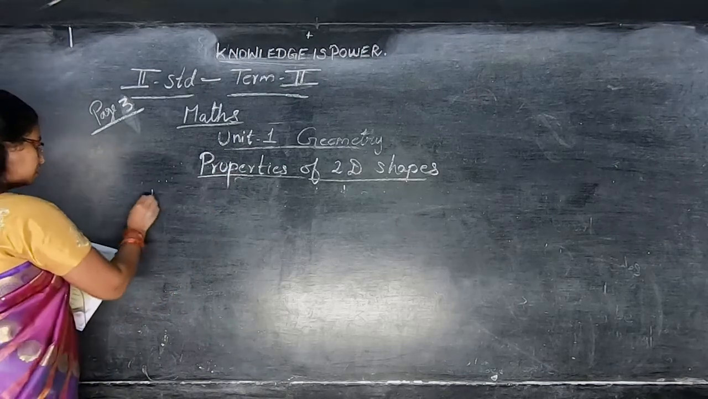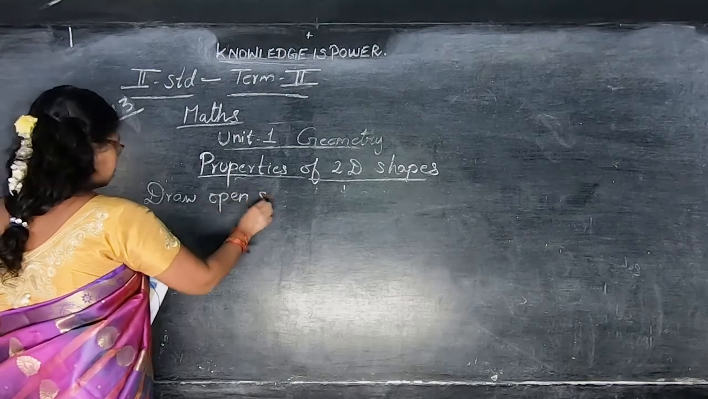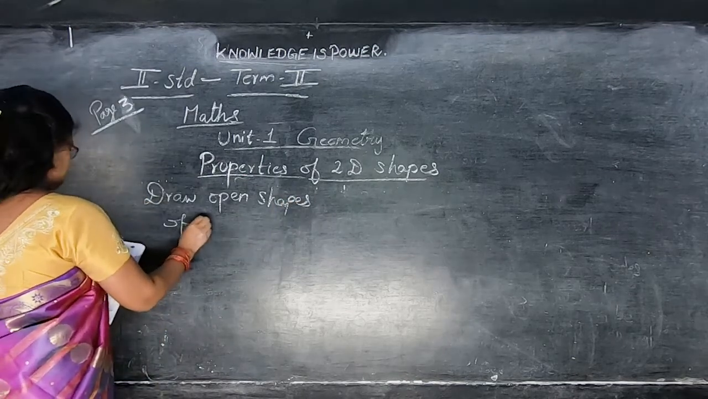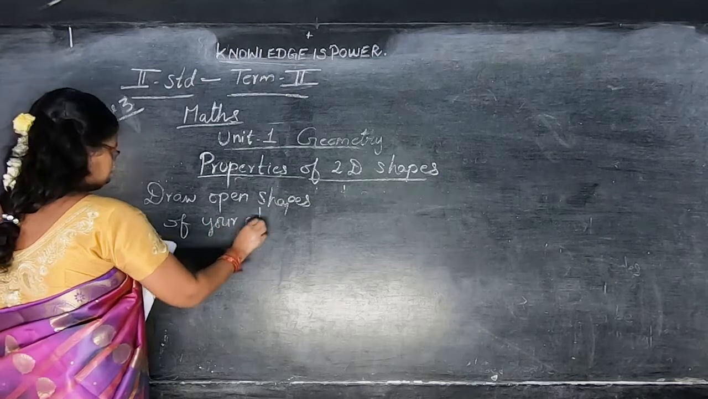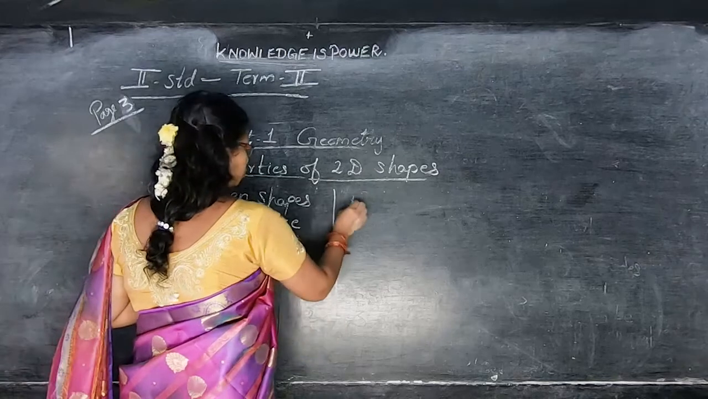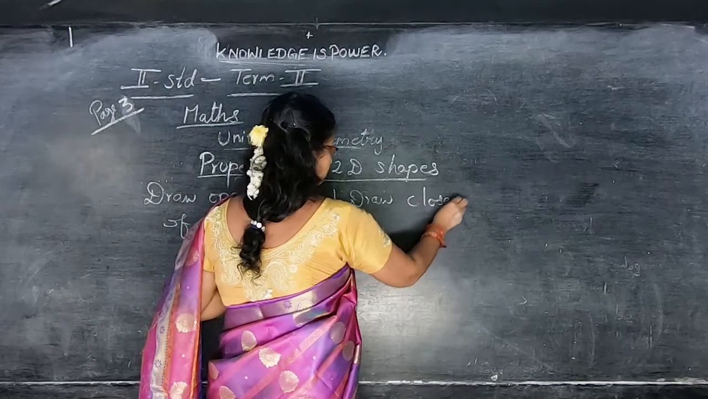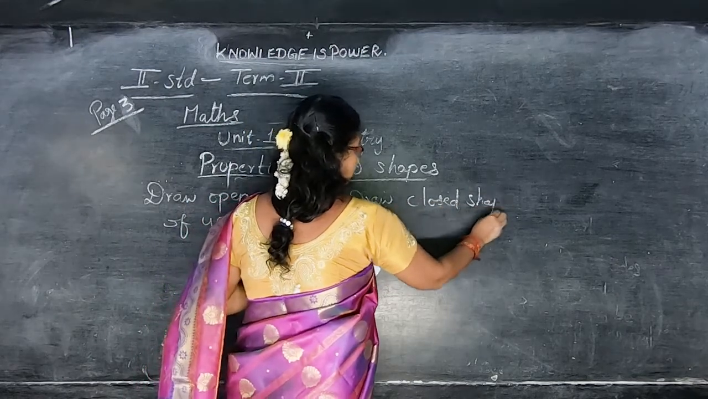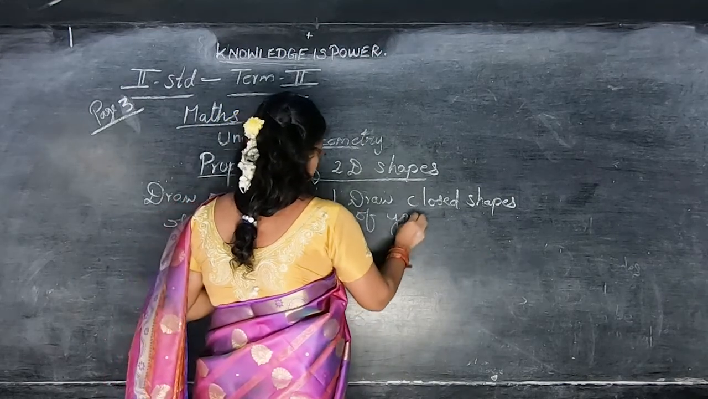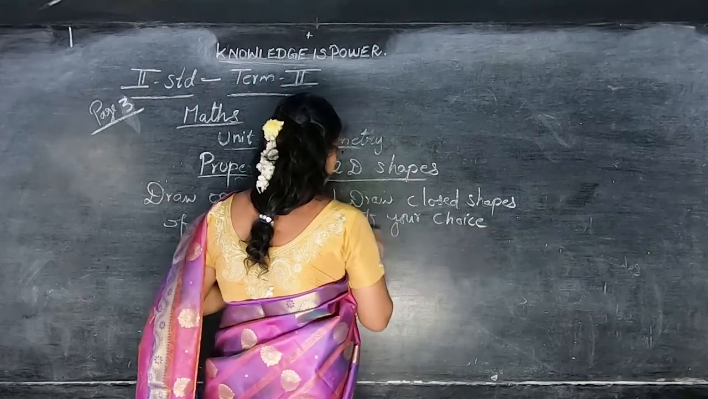See here, children, draw open shape and closed shape. Shapes of your choice. Miss will draw one, next you draw of your own. After getting the book, you draw a closed shape.